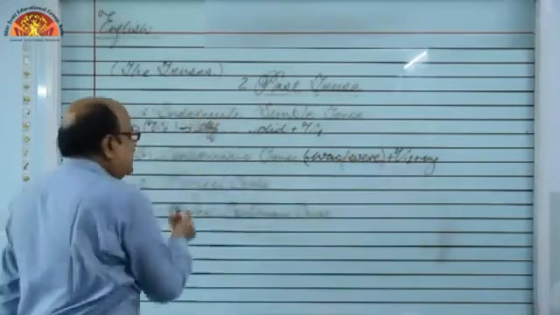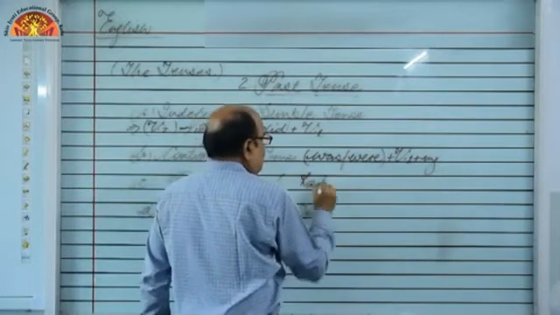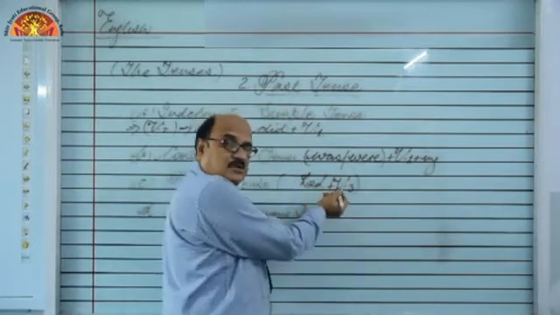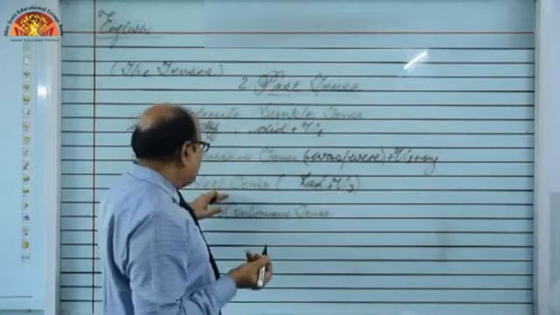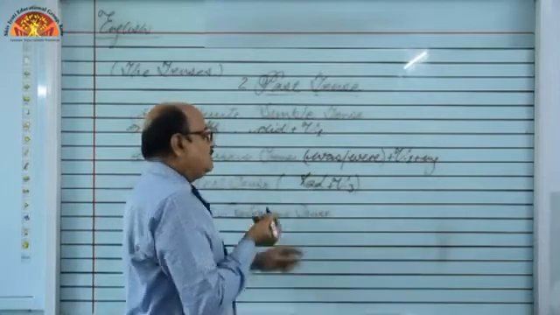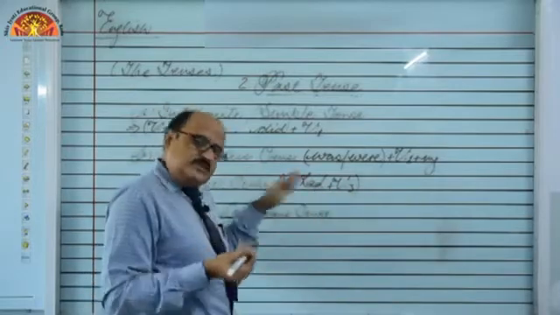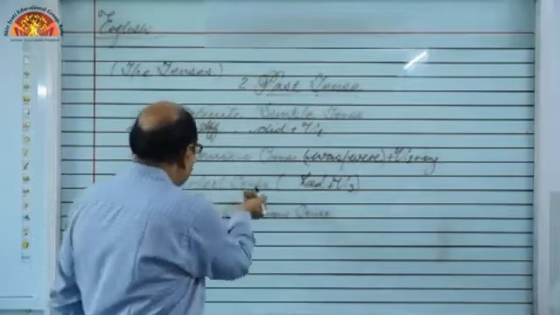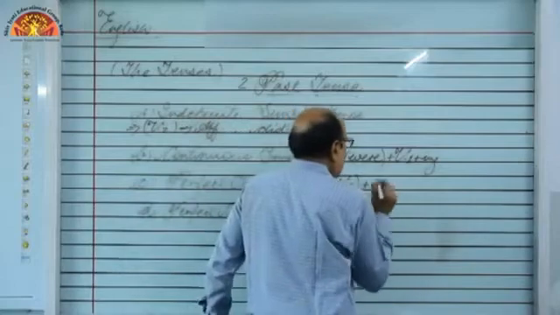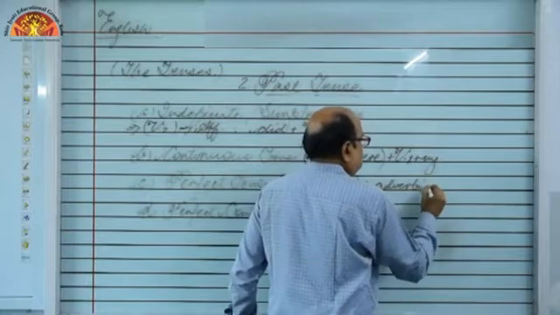Got it? Next is perfect tense. What is perfect tense? What do we use? We use had along with third form of the verb. I told you in all perfect tenses, since the verb is complete, that's why we use had and third form of the verb. Has, have, third form of the verb. Will have, shall have, third form of the verb. Means in all three perfect tenses. But when it comes to past perfect tense, we use had and third form of the verb. Got it? And some specific adverbials are required.